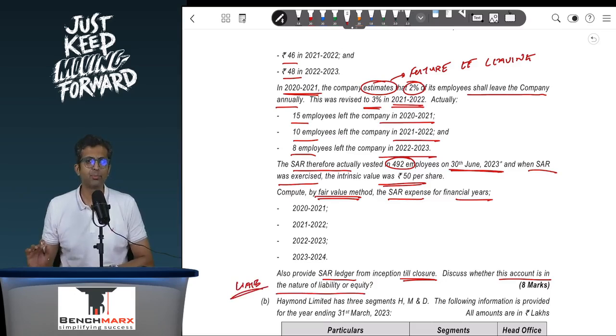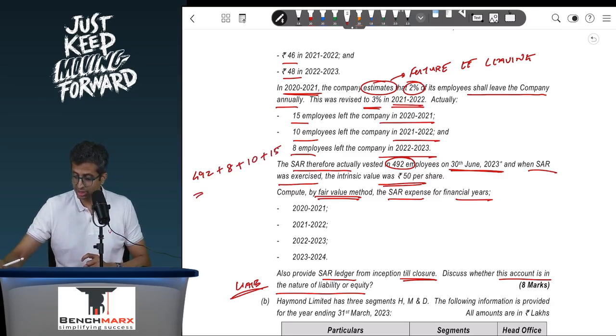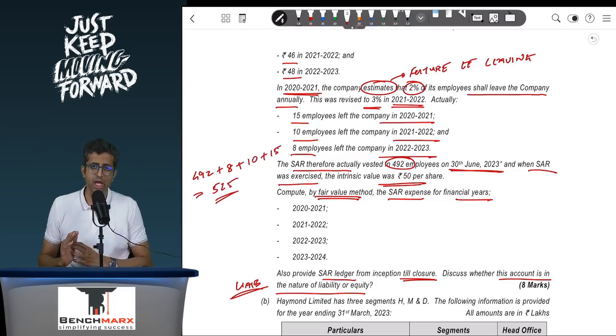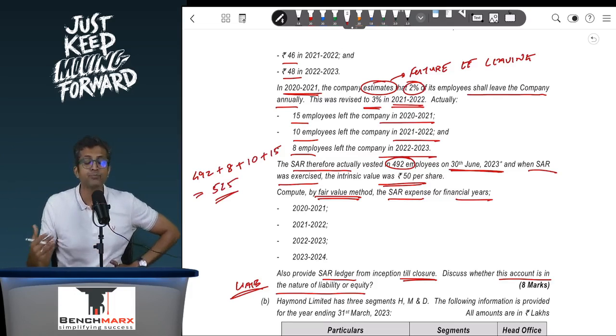Now, one very important ingredient which was missing over here is the number of employees. We don't know how many employees are there on the grant date, but if you can back calculate, you know that the options vested with 492 employees at the end. However, this 492 is after all employees who are leaving. So in the past, 8 employees have left, then 10 employees, and then 15 employees. If I total up, 525 employees must be there as on the grant date, out of which at the end, 492 are employees who have exercised and options have vested.